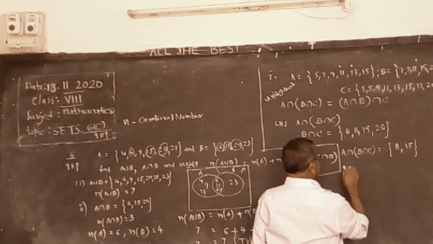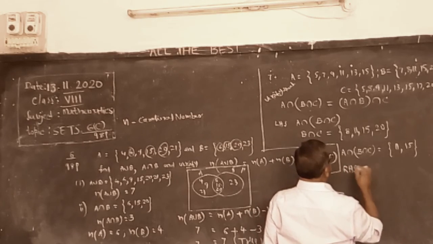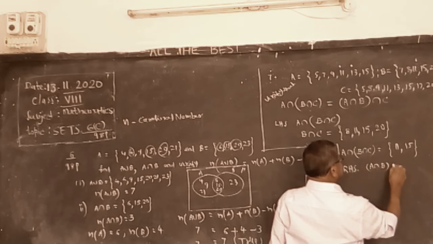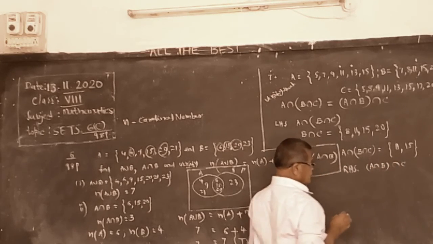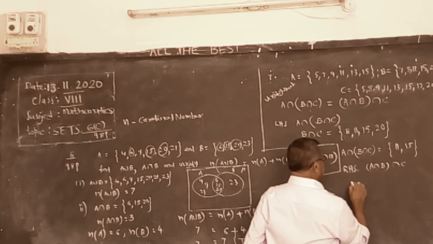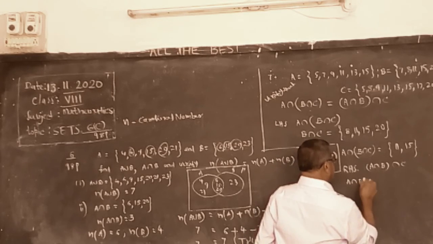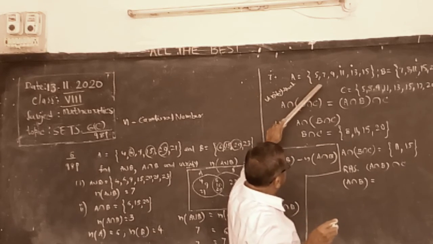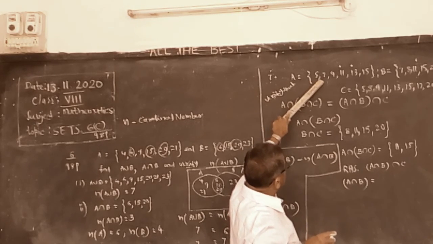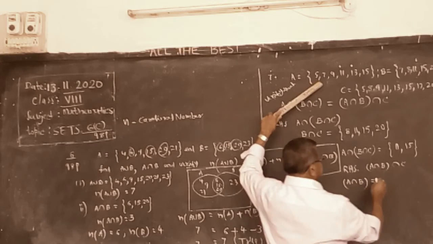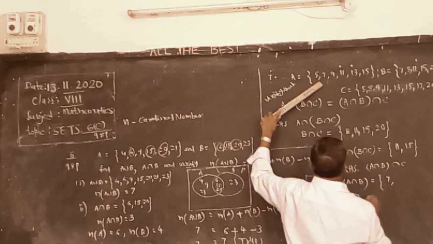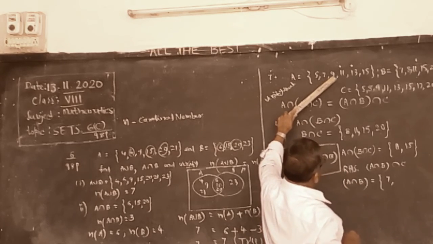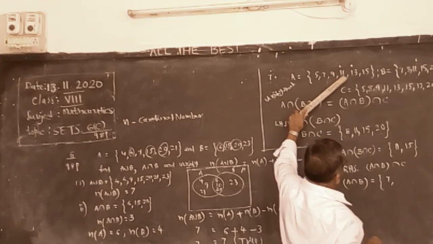And coming to RHS, what is RHS? RHS is (A intersection B) intersection C. First of all, we have to do the bracket term A intersection B. What is A intersection B? A and B common elements. 7 is common. Next 8, no. 9, no. 11 is there.